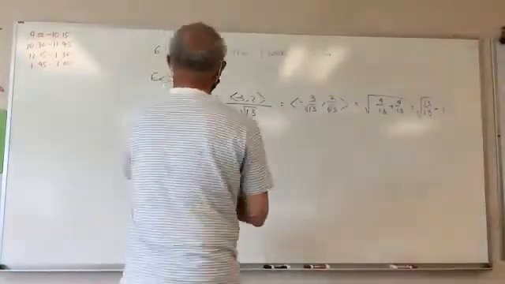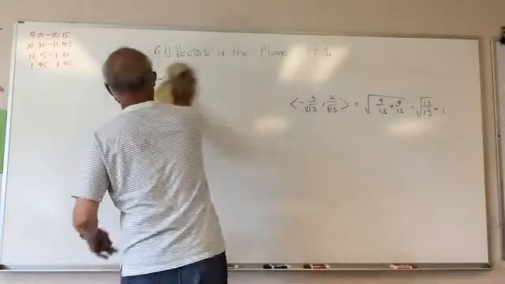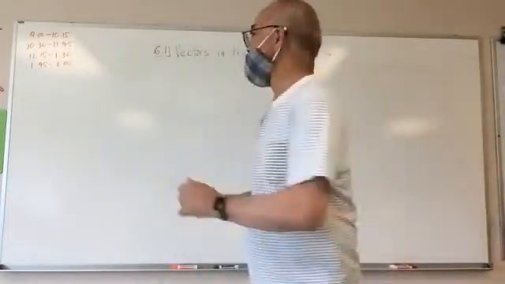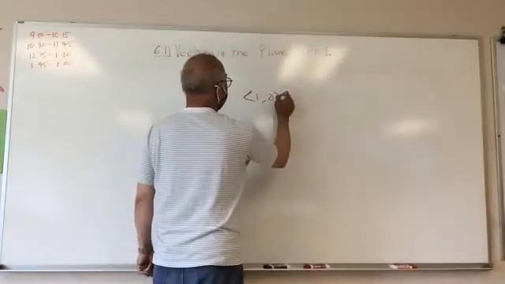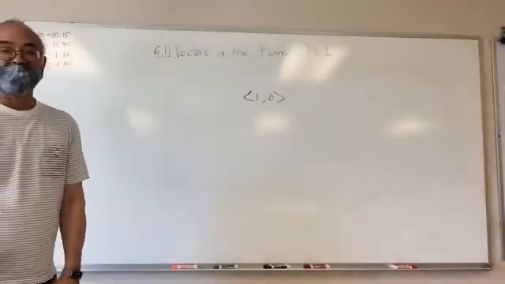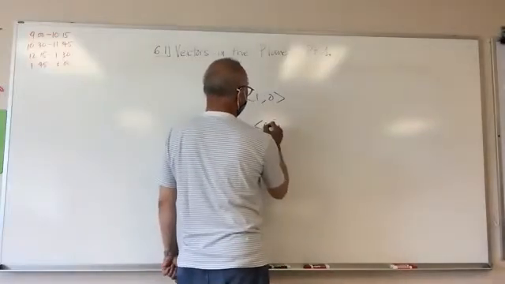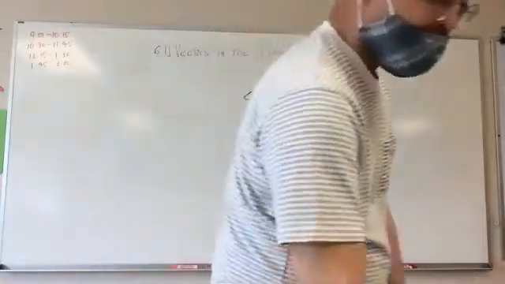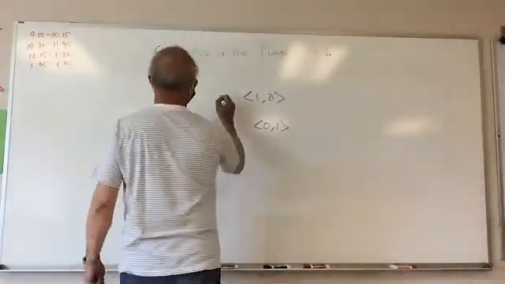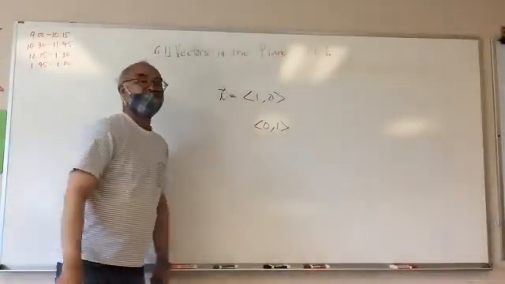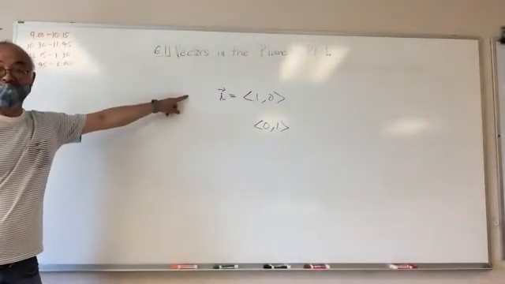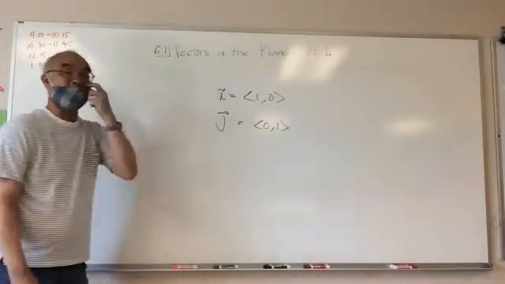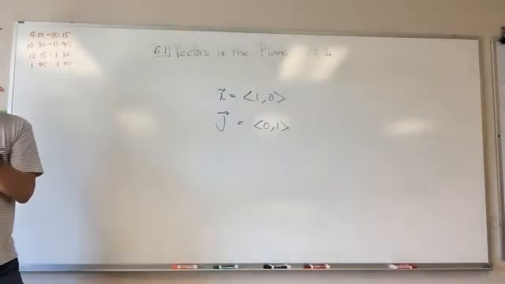Now, there are a couple of special unit vectors, and one of them, Brooklyn was kind enough to tell us, was 1, 0. And the other one is 0, 1. This is i, and this is j. I and j are called standard unit vectors.